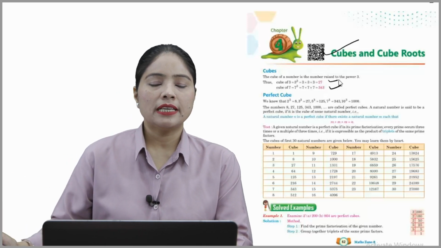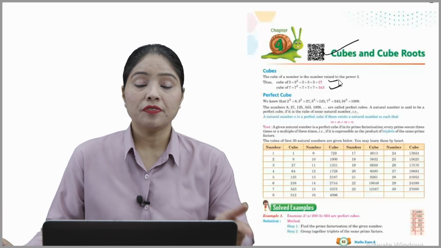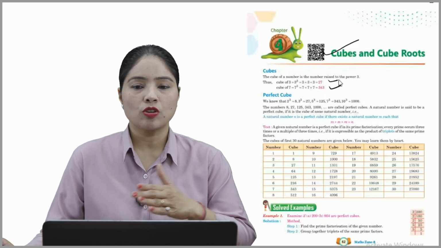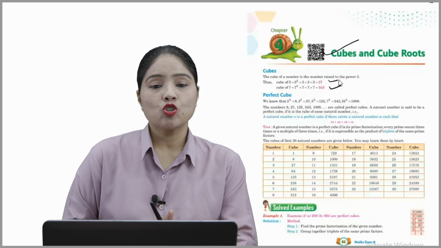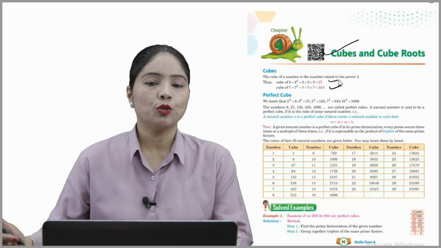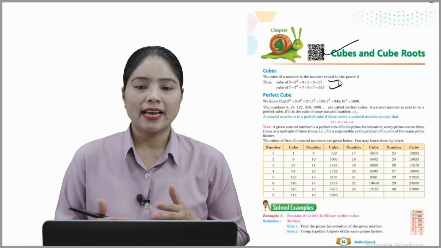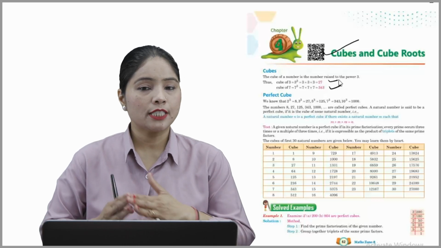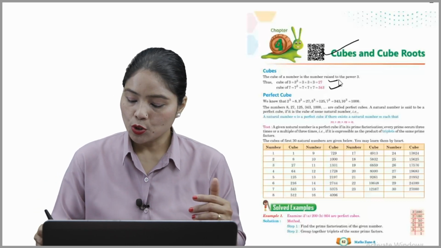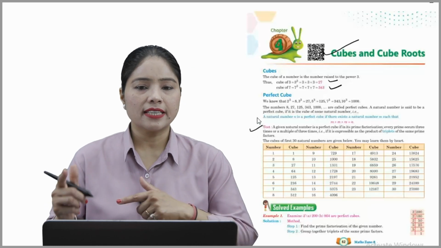A natural number is said to be a perfect cube if it is the cube of some natural number. That means a natural number n is a perfect cube if there exists a natural number m such that m into m into m is equal to n, beta. Hope you understood well. So now next is test.